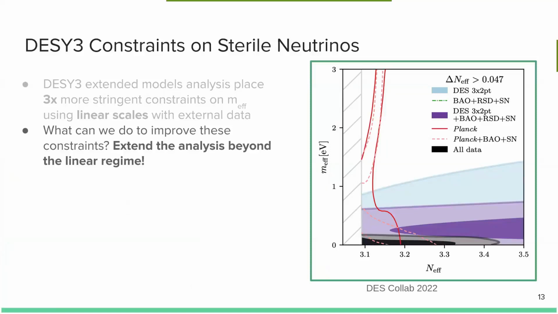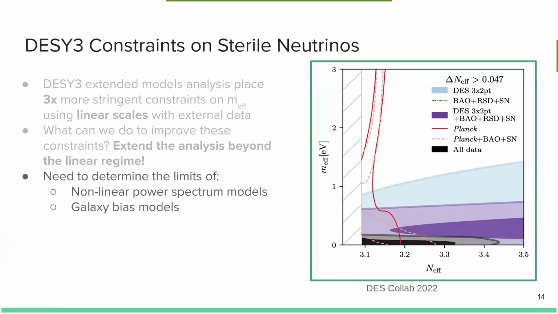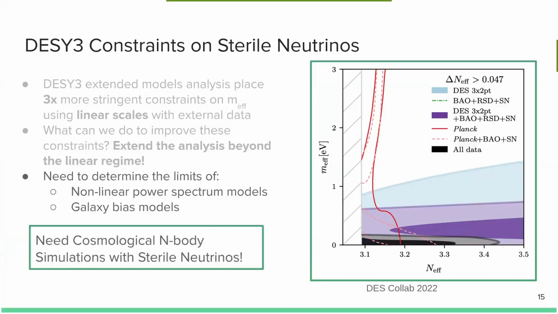And with the data that we have, we want to improve these constraints and extend the analysis beyond the linear regime. To do this, though, we need some important modeling tools. We need to determine the limits of our nonlinear power spectrum models, and we need to determine the limits of our galaxy bias models. And to do that, we need cosmological n-body simulations with sterile neutrinos.